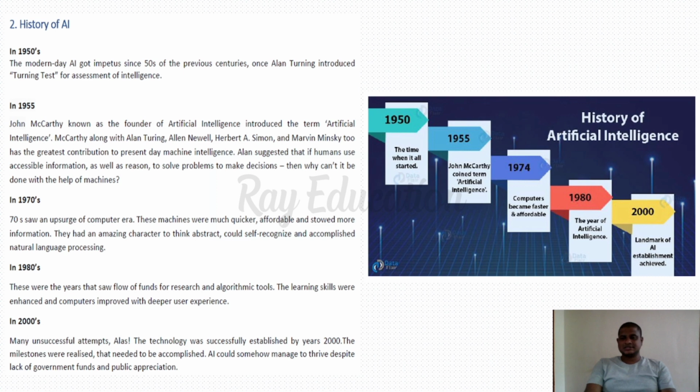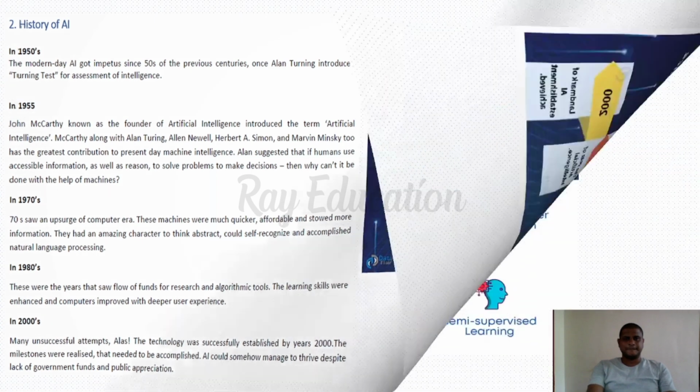So after 2000, now in the year 2021, we are in the era where smartphones and smart devices are there. Each and everything around us is AI. Without our knowledge also, we are in the era of artificial intelligence. This is a small history of artificial intelligence.